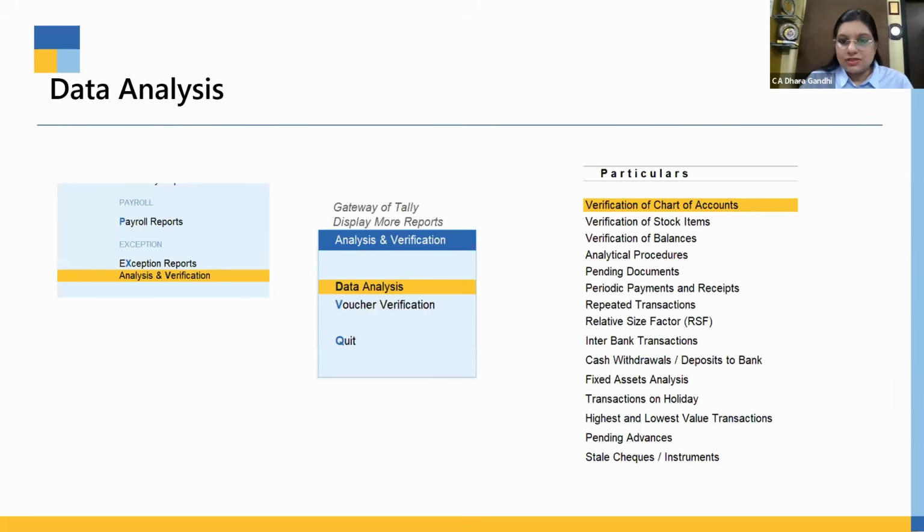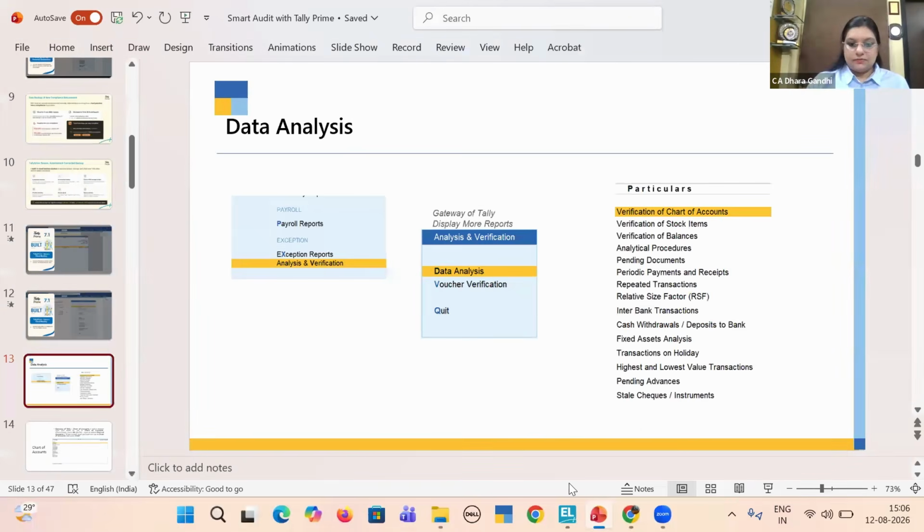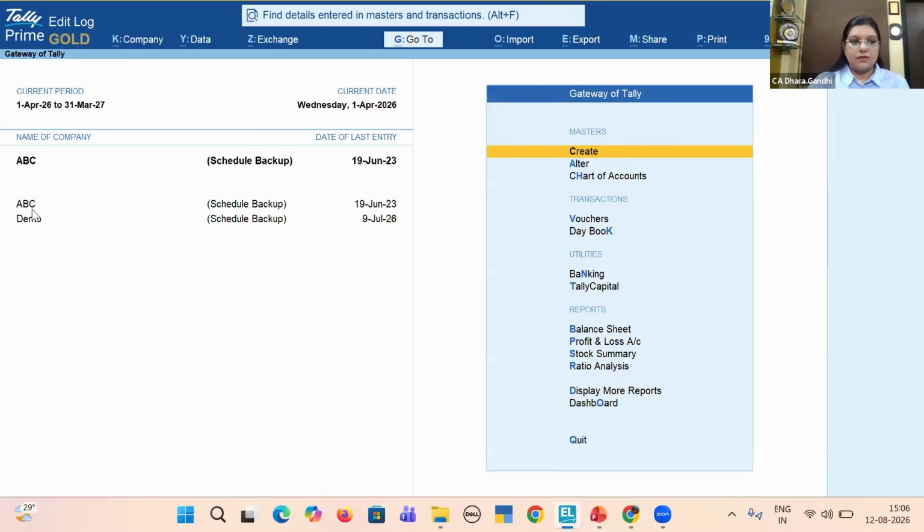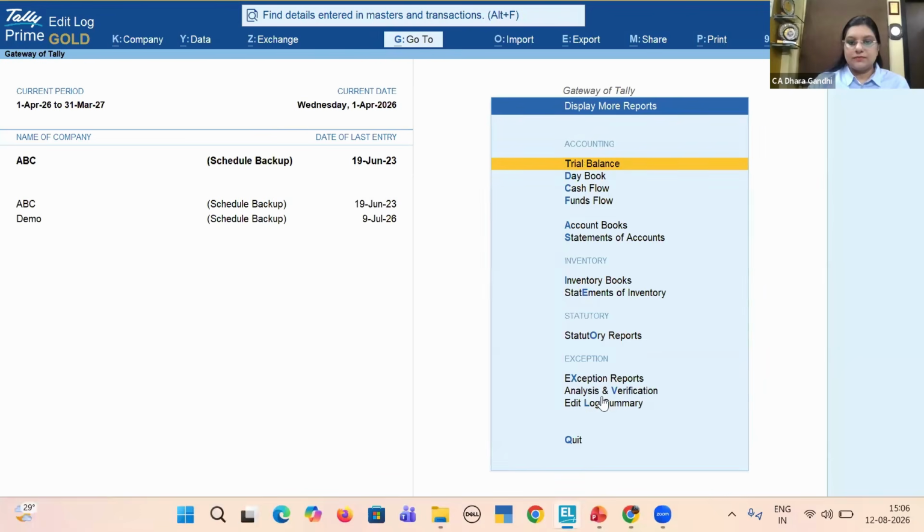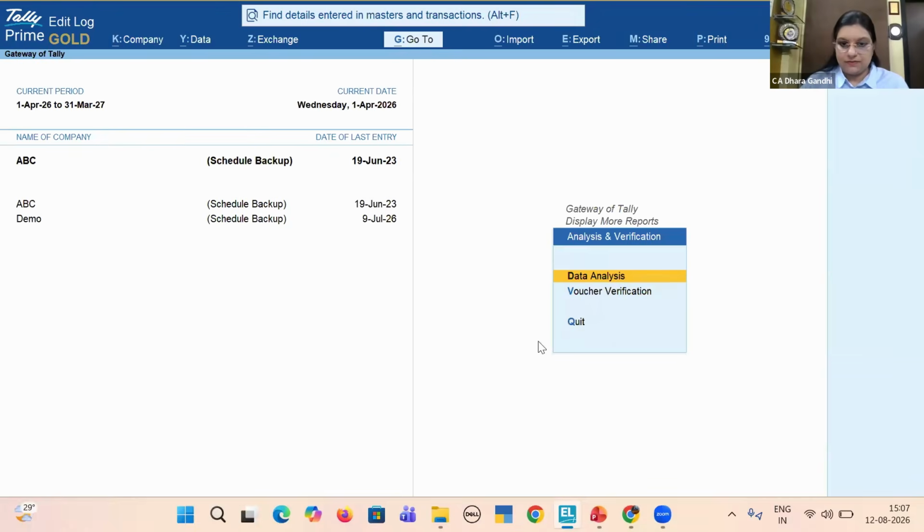So we'll try to cover almost each of these topics practically by running Tally. If you go to your Tally, you can see here display more reports, analysis and verification. Remembering this is not an issue now. Either you can use this go-to feature, or you can use the specific search tab given in 7.1. Anything you can use. I'll just run through this feature, analysis and verification.